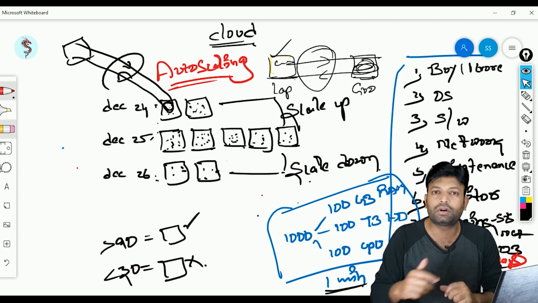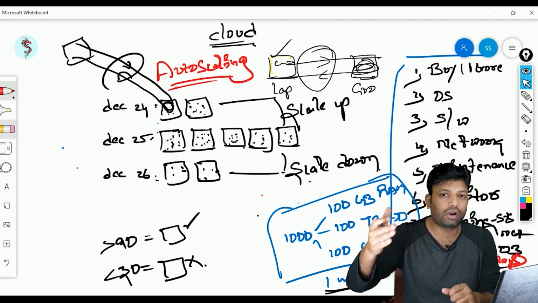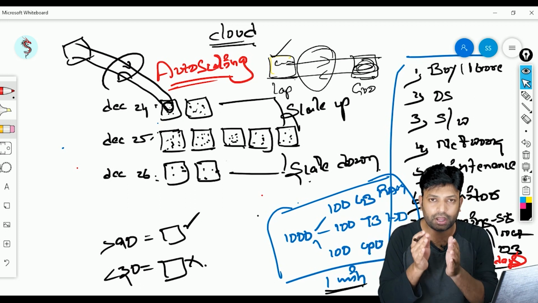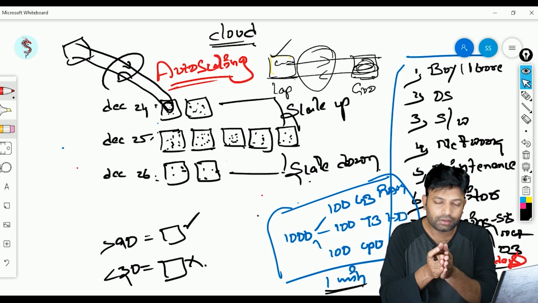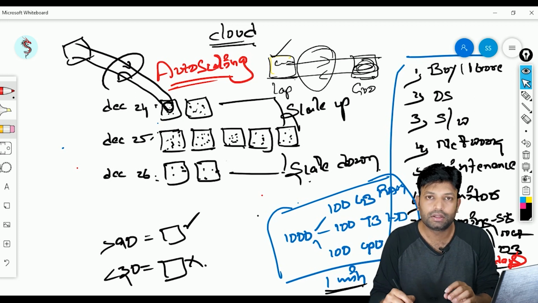Every company is following this auto scaling. So based upon the load, automatically servers will be increased. After that, automatically servers will be terminated. So that at any point of time, you have the required number of servers. So that is what scale up and scale down.